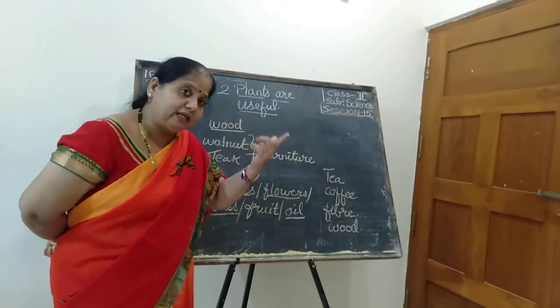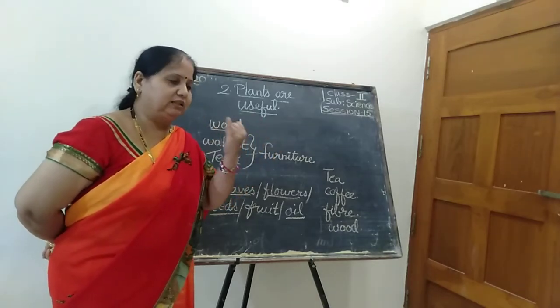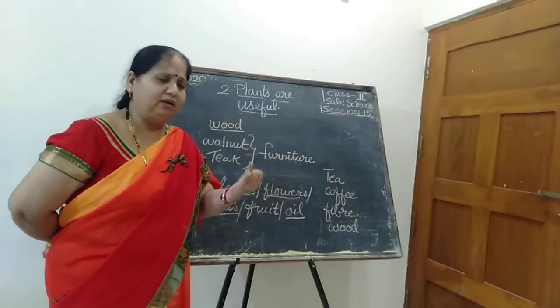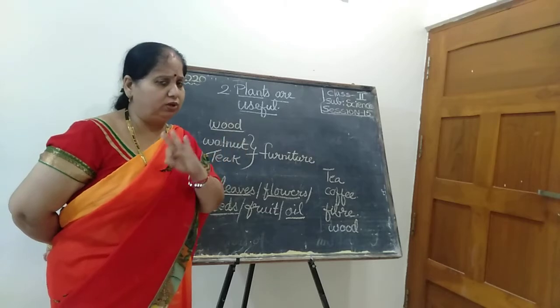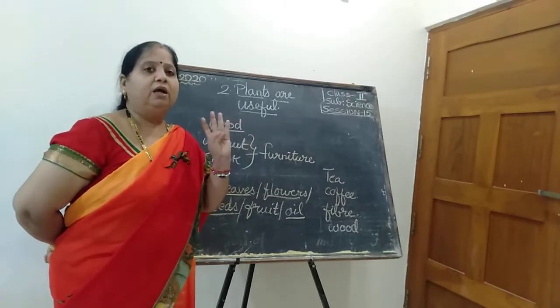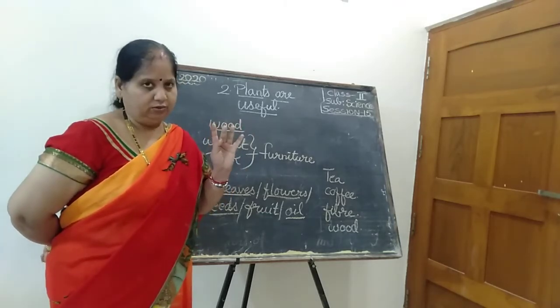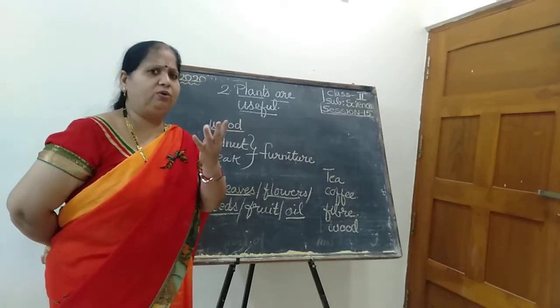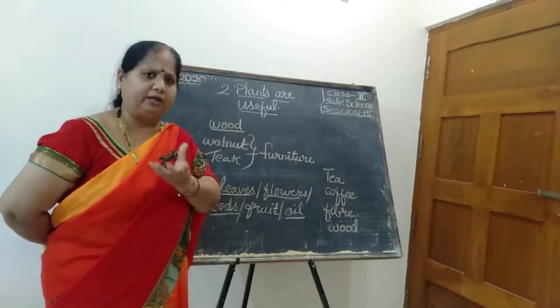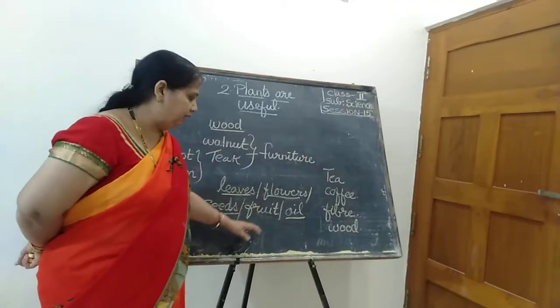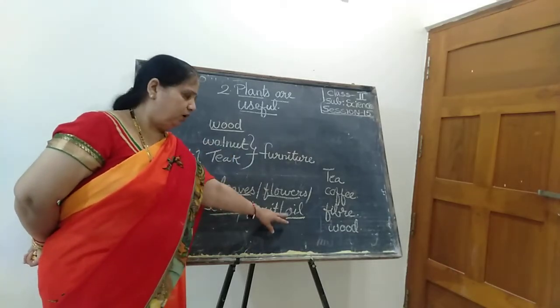From where do we get the seeds? Yes, that is groundnut, sunflower. So many things are there, but I had shown only three. That is sunflower, groundnut and mustard. Okay, only three examples I had shown. Even coconut, you will get coconut oil from coconut, isn't it? But here I had shown the three examples for oil.